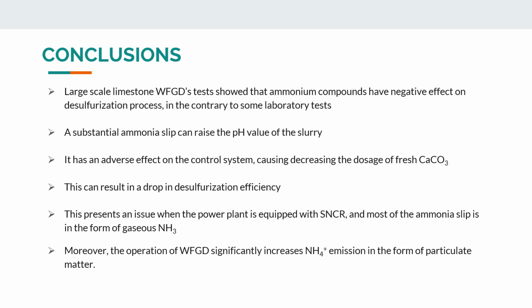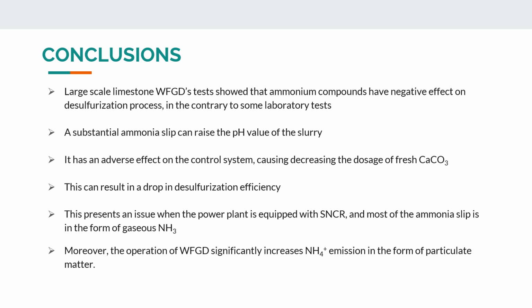So in the end, the conclusion is that large-scale limestone WFGD tests show that ammonium compounds have a negative effect on the desulfurization process, unlike laboratory tests. The substantial ammonia slip can raise the pH value of the slurry. It has an adverse effect on the control system, causing a decrease in the doses of free limestone.